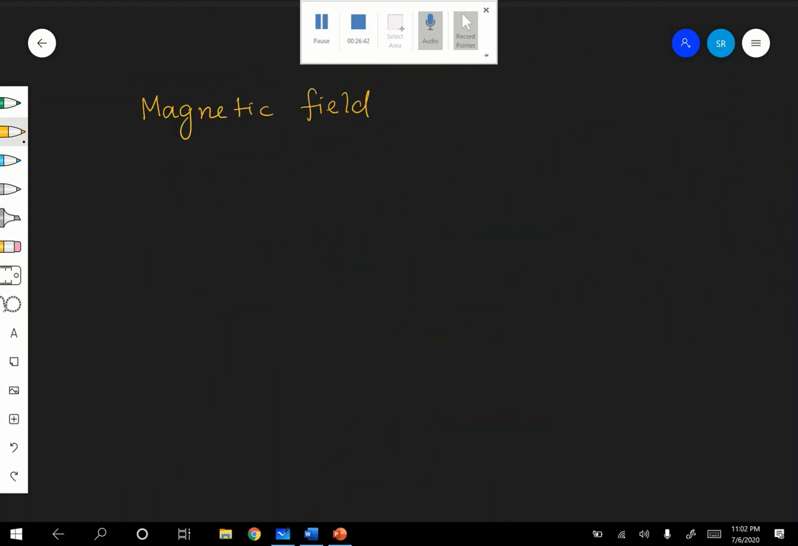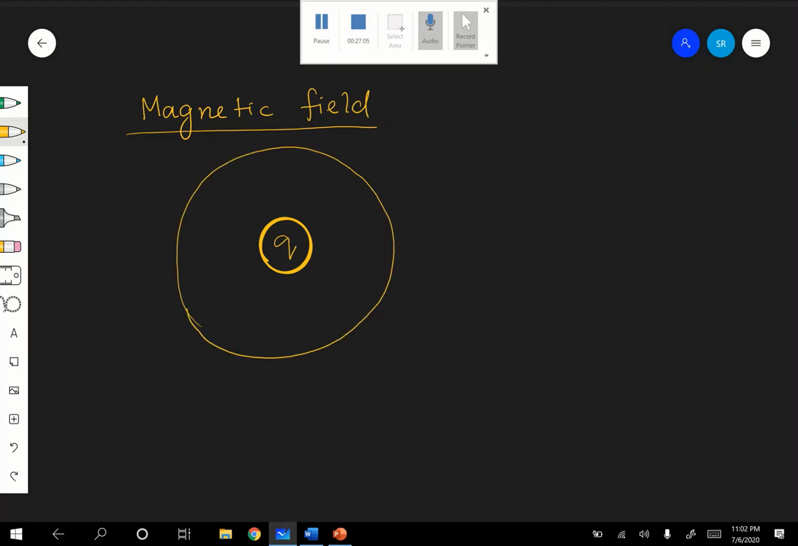Next is magnetic field. Now, what is magnetic field? See, you know very well, a static charge is there. A charge is kept. Therefore, when a charge is kept, then surrounding the charge there will be an electric field. I think you know this one. Therefore, surrounding the charge there will be some electric field. Right. Very good.